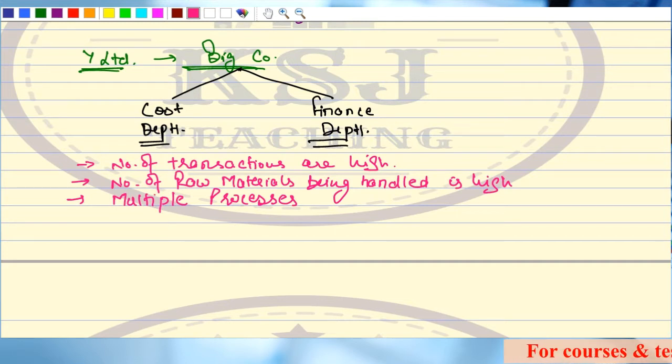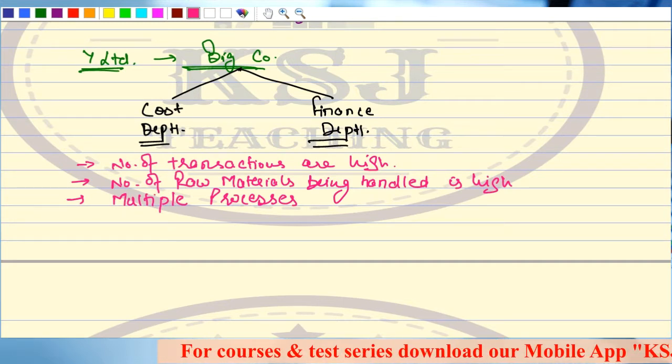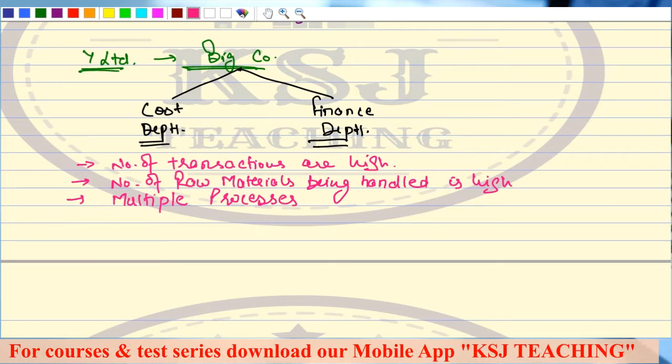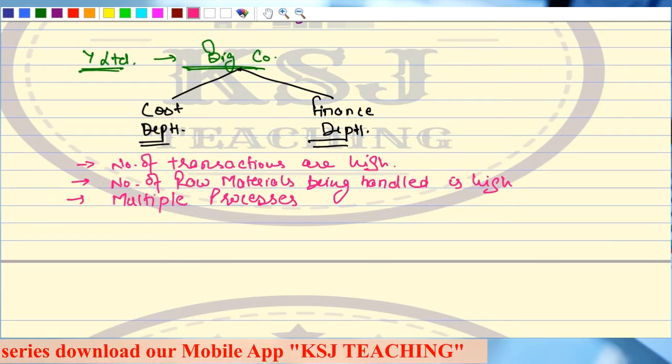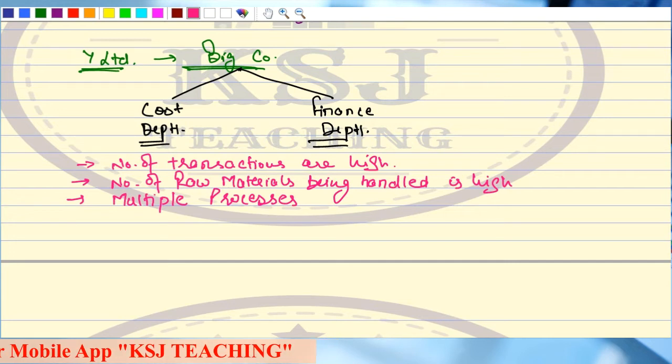Now in the big companies, what they do is they divide the responsibilities, right? They say that the costing part is to be considered by the cost department and the financial part is to be considered by the finance department.